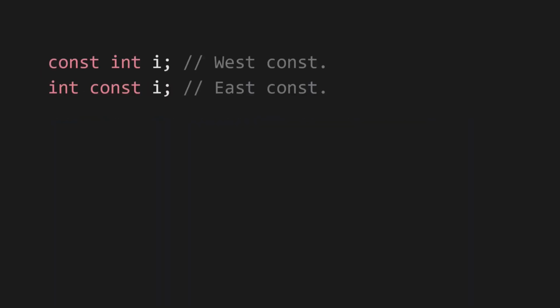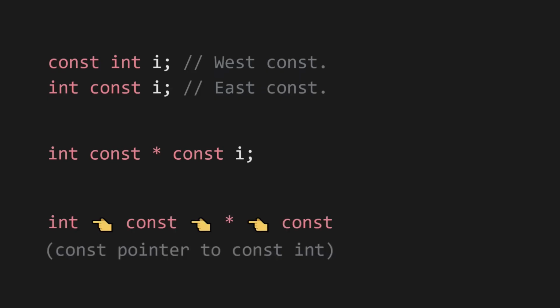Another quirk of const is that it can go on either side of the type, but both do the exact same thing. There's no point to this. There should only be one correct way to do this to avoid confusion, because pointers can also be const. So it takes a bit of practice getting used to figuring out if the const keyword applies to the value of the type or the pointer. The general rule of thumb is to read it from right to left.